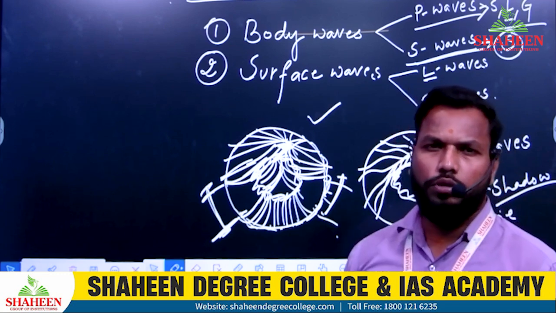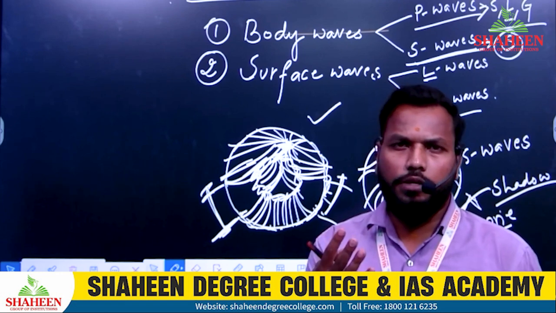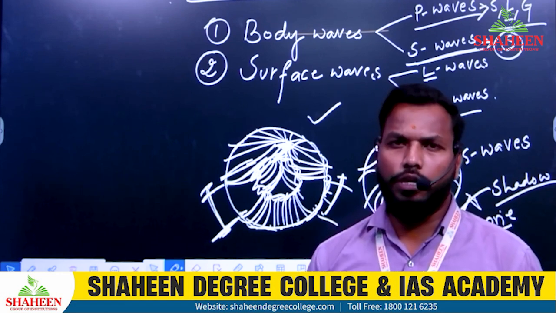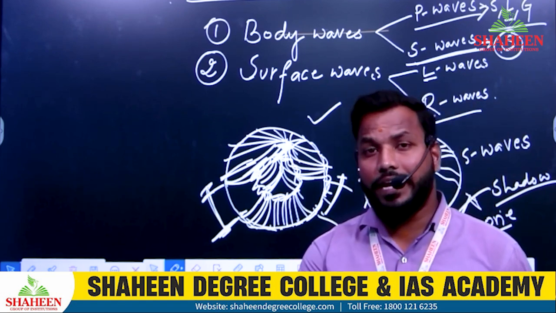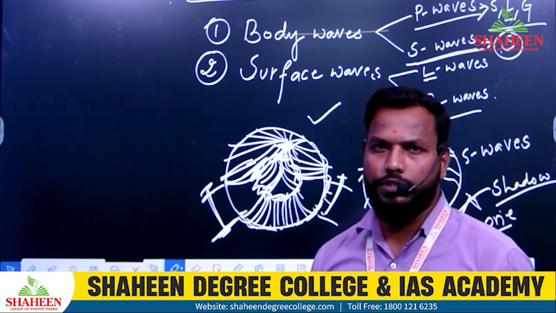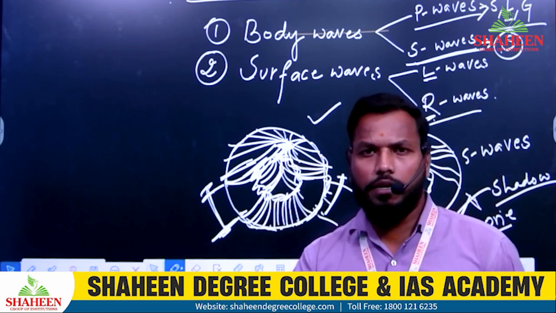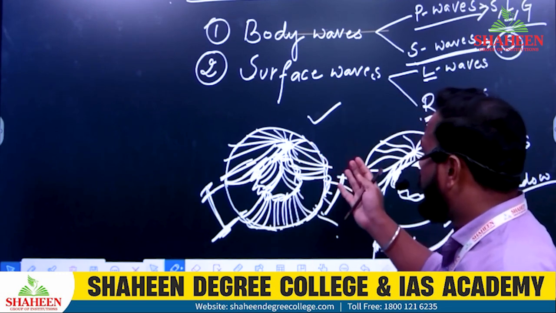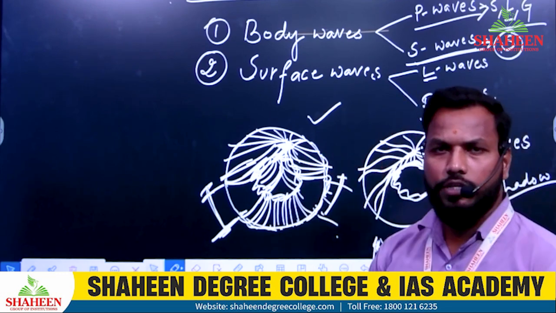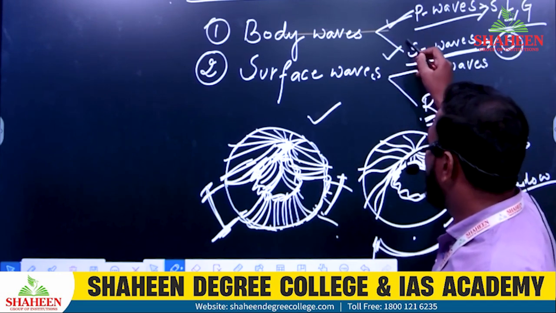So not going very deep into it, because for the UG perspective, or only for the second year 12th standard students, for their mental ability perspective, the knowledge of this standard is enough. Okay, so you must remember P wave shadow zone, S wave shadow zone.